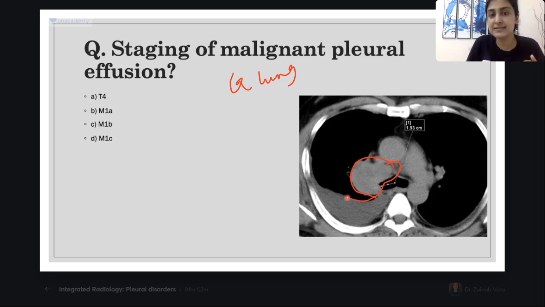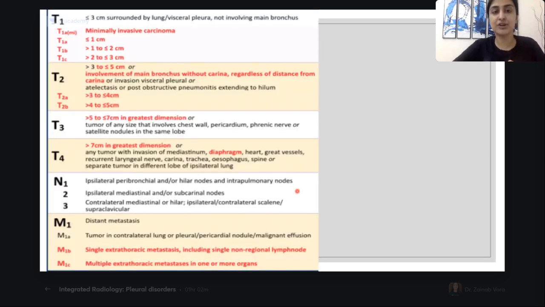And what is this, guys? On CT, what am I seeing? This is the effusion. So remember the staging of malignant pleural effusion. Previously, in the 7th AJCC, it was T4, but now it is a part of M1A. So this, for your reference, is the staging. This I will tell you in detail tomorrow.